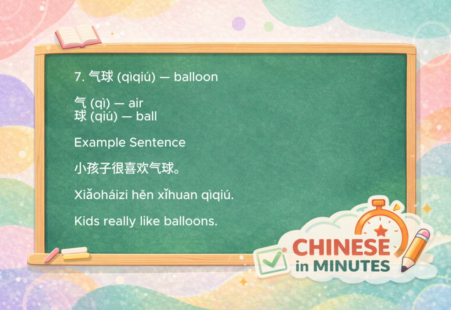The seventh word is qìqiú, meaning balloon. This one is easy to remember. Qì means air, and qiú means ball, so it literally means an air-filled ball. That's exactly what a balloon is. A simple example is 小孩子很喜欢气球, meaning kids really like balloons.